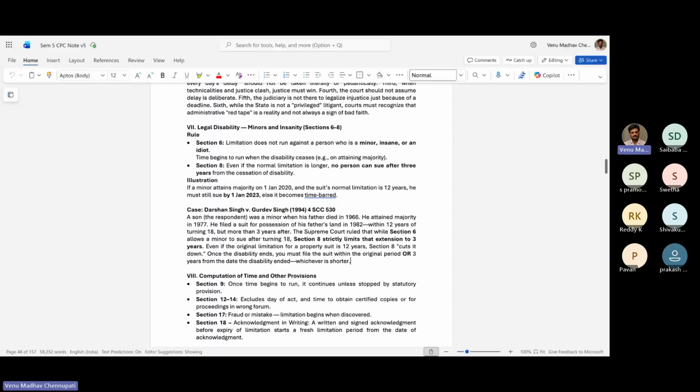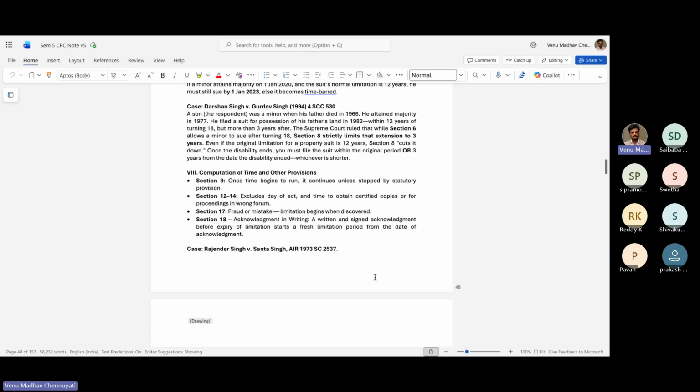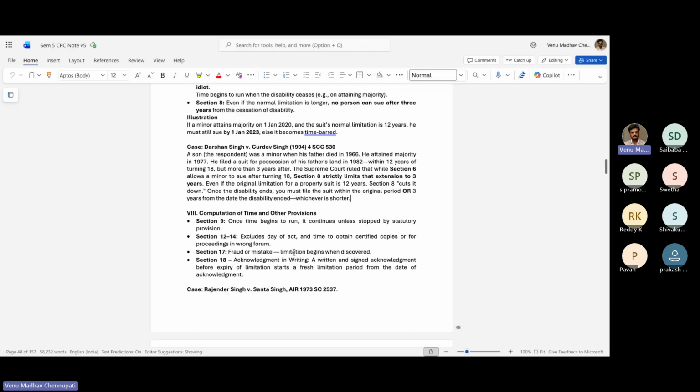So whichever is shorter. I think what they were saying is the 12 years for possession under Section 27. So they were using that, but the court said whichever is shorter is applicable after he becomes a major. Okay. So various computations of other times: Section 9, once time begins to run, it continues unless stopped by statutory provision.